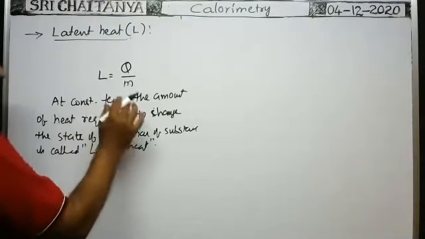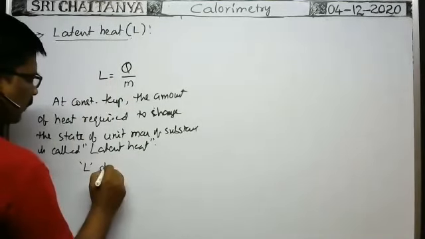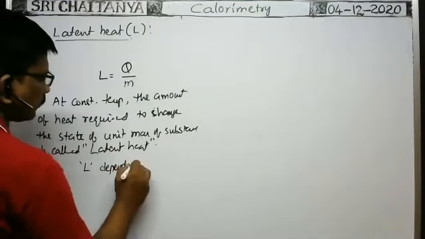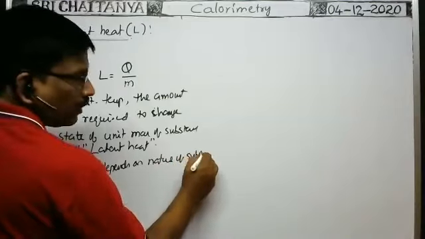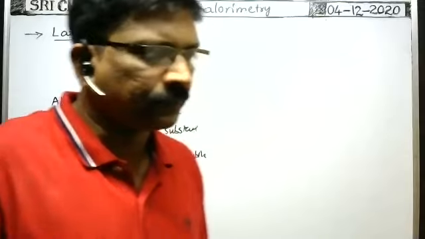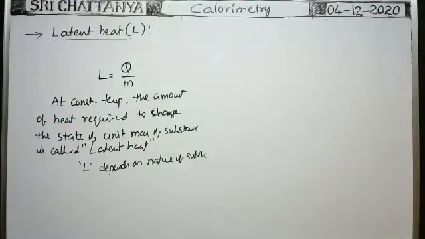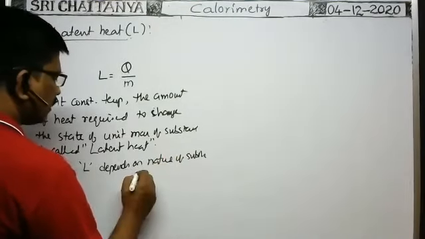Suppose for the given substance, the latent heat L depends on the nature of the substance and the state or phase of the substance.